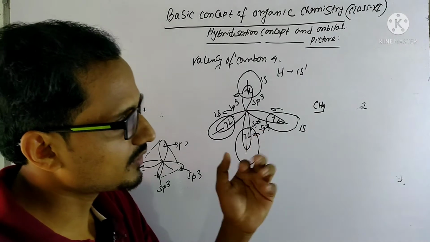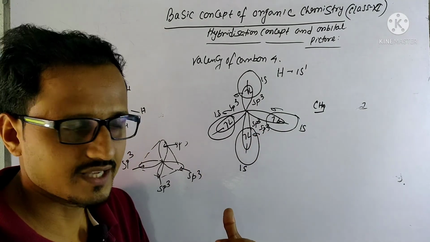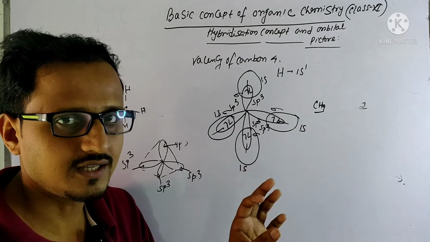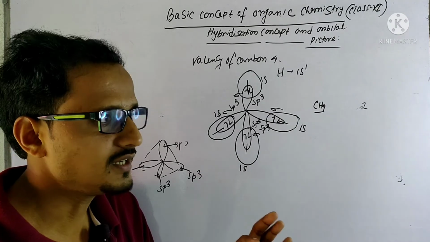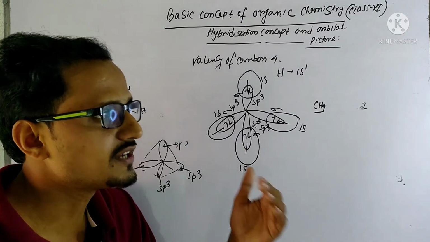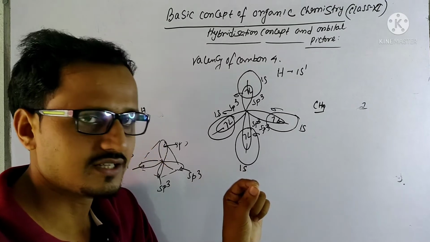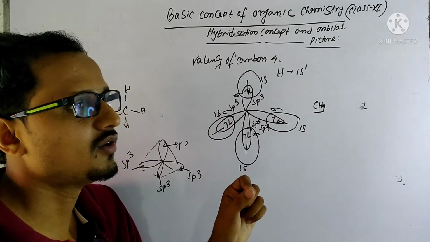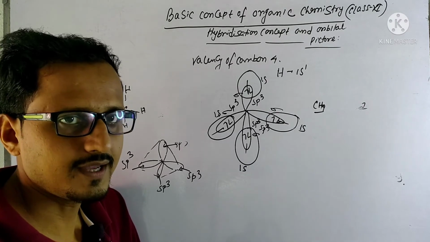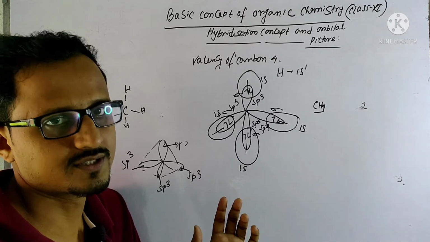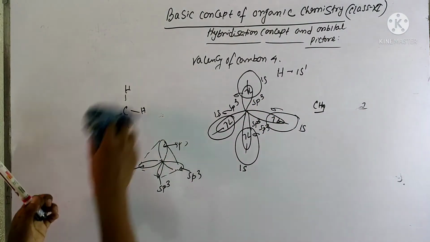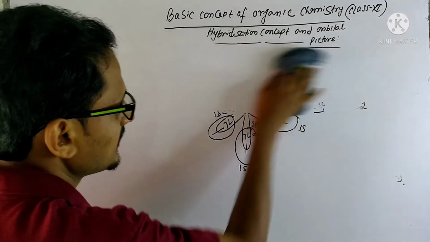Now we can take one trick from here: whenever we see sigma bonds around the carbon, those are single bonds and the carbon is sp3 hybridized. So how can we recognize the hybridization? Whenever our central carbon is surrounded by all single bonds, that means all the bonds are sigma bonds, and it will be sp3 hybridized. So in methane, carbon is sp3 hybridized. Done. Now we'll do sp2.